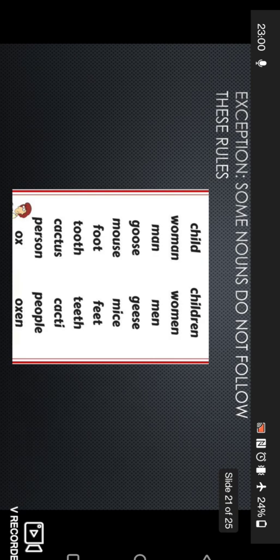Now we have some other nouns which do not follow these rules at all. These are some exceptions. These nouns do not follow any rule. They change their structure in plural form altogether. So what you have to do is memorize them by heart. You have to practice them by writing in your notebook. So we have child becomes children, woman becomes women, man becomes men, goose becomes geese. So like this, you are all going to memorize these nouns, which change their spelling, which change their structure altogether.